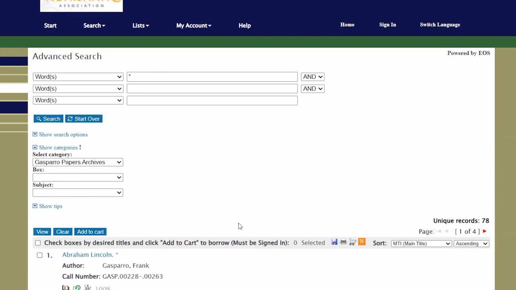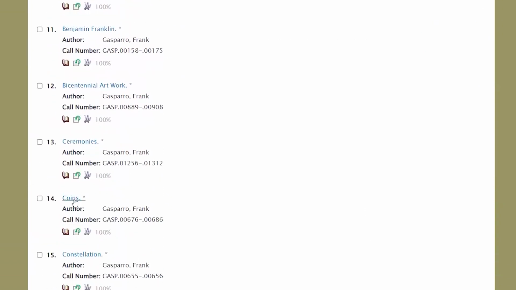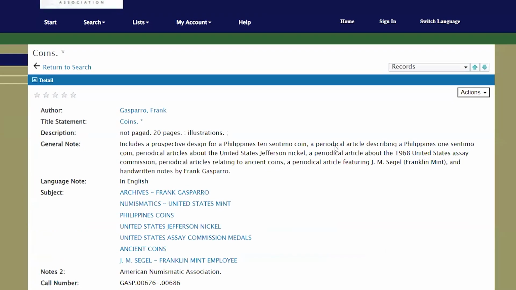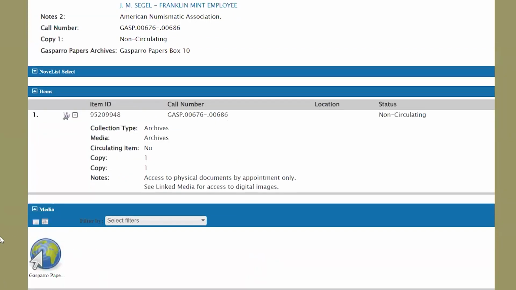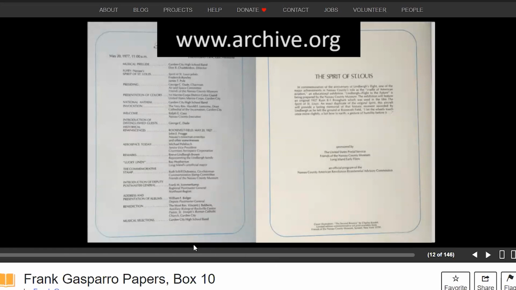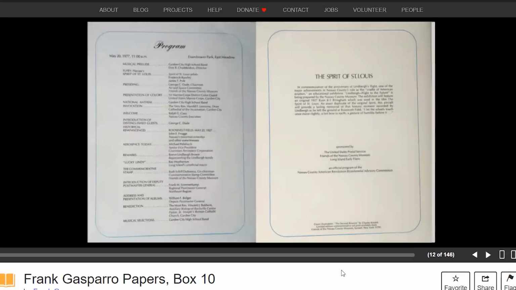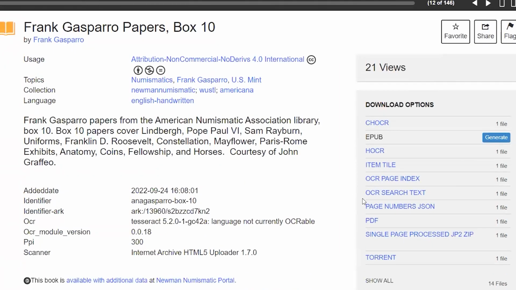We will now look at a special feature of many A&A archive listings. Browsing the Gasparro Papers listings, we see a listing marked Coins. When I scroll to the bottom of the detailed listing, I see this icon. This icon shows that images from this archive are available online through Internet Archive or archive.org. Clicking on this icon will take you to this website and the object listing there. You can view the item and even download the document containing these images.